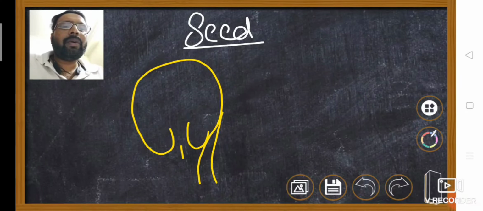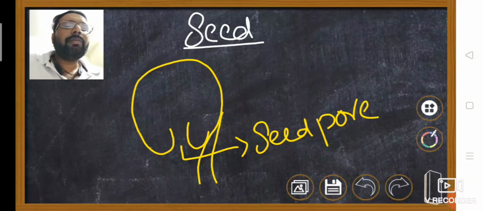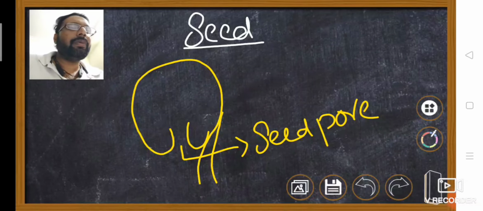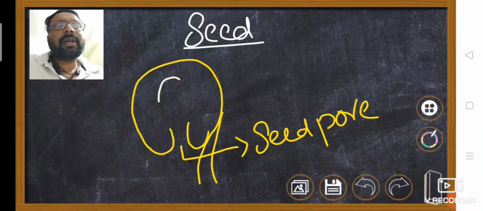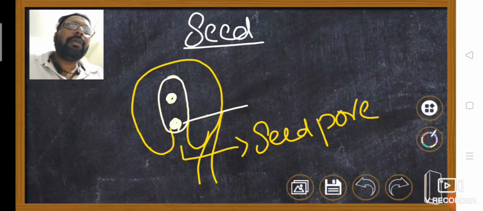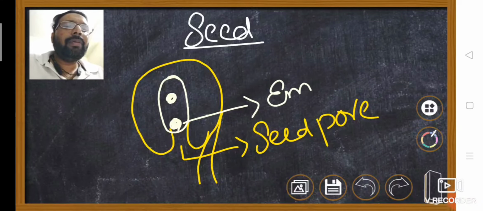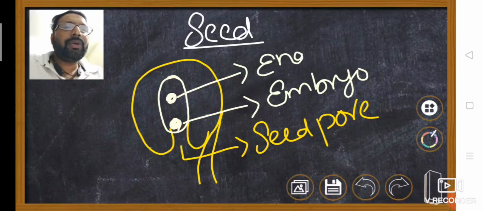This is the micropyle. The micropyle develops into the seed pore. And this is the embryo sac. This is the zygote, and here the PEN. The zygote develops into embryo. The PEN develops into endosperm.